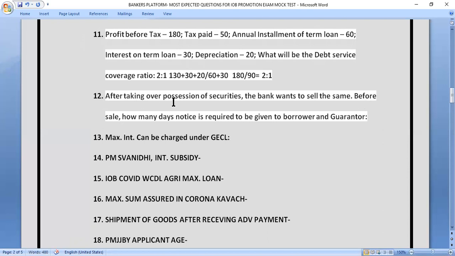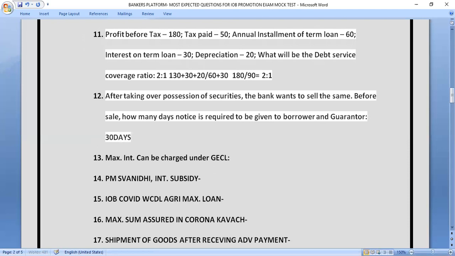After taking over possession of security, the bank wants to sell the same. Before sale, how many days notice is required to be given to borrower and guarantor? This is under SARFAESI. So how much period is there? How many days notice is required? So the correct answer of this question is 30 days. We have to give the 30 days notice.